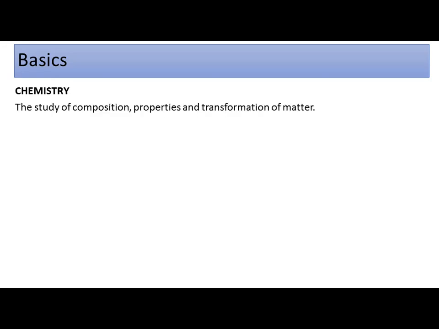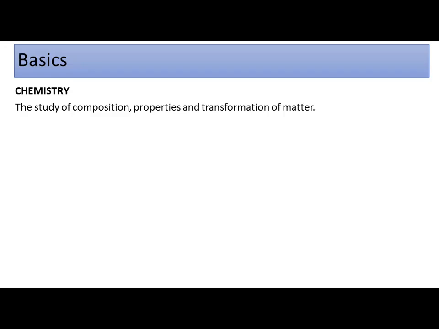Chemistry is the study of the composition, properties, and transformation of matter. Out of this basic information I am getting to the point of chemical kinetics, and where chemical kinetics stands within this definition.